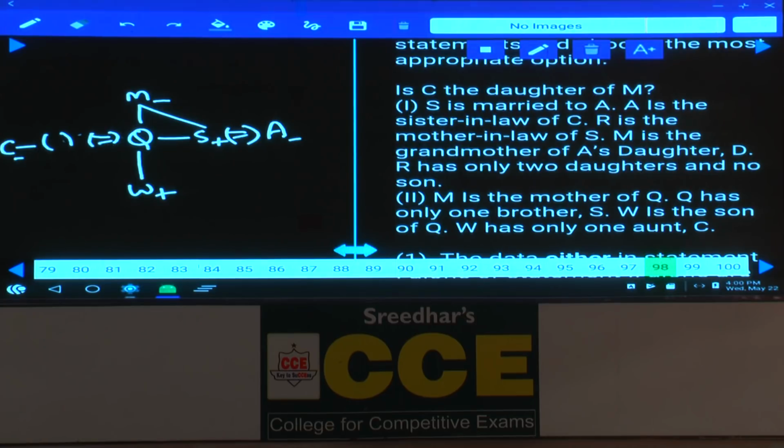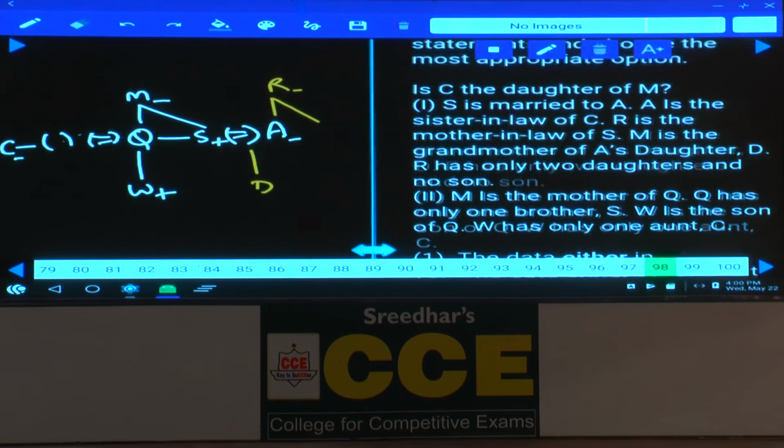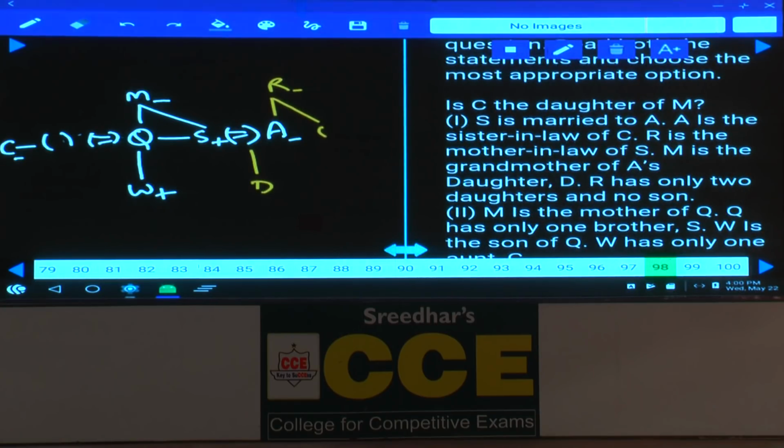R is the mother-in-law of S. M is the grandmother of A's daughter, that means S and A's daughter D. R has only 2 daughters and no son. As R is having only 2 daughters and there is no son here, then tell me where should this C be?